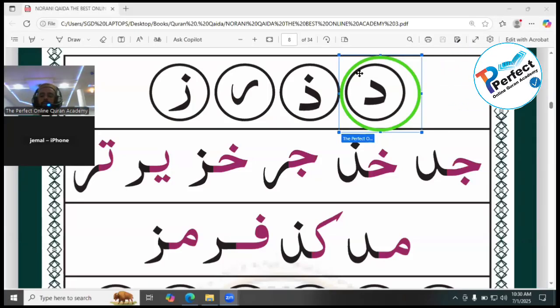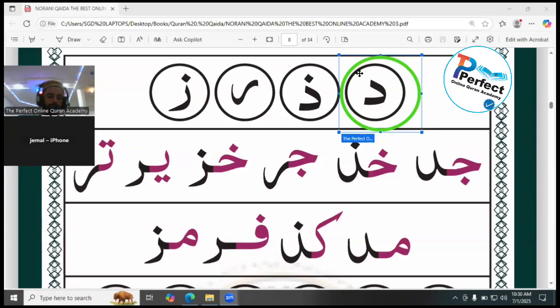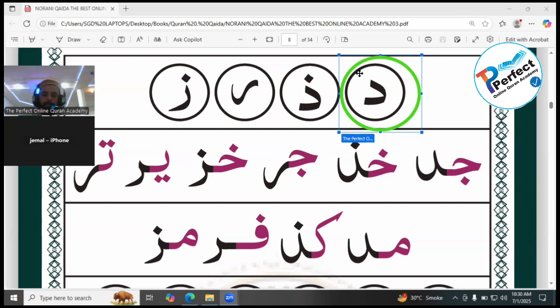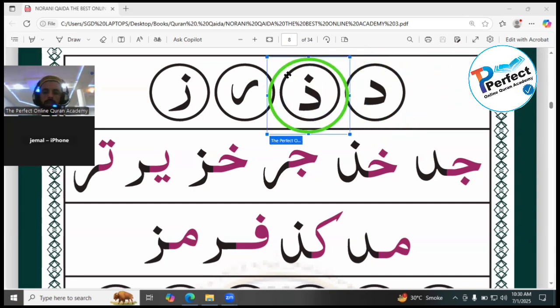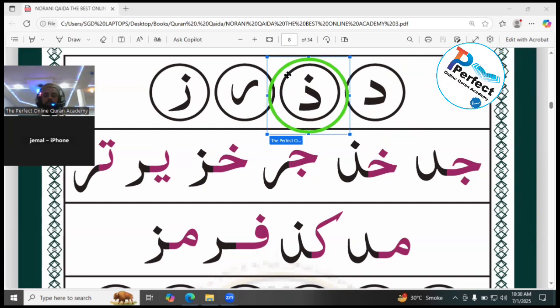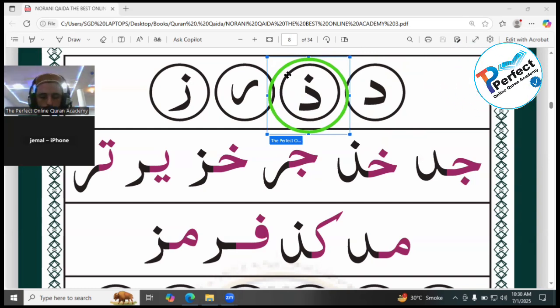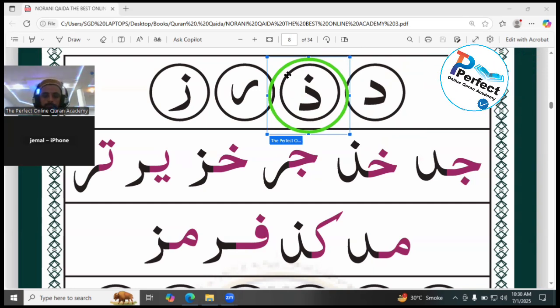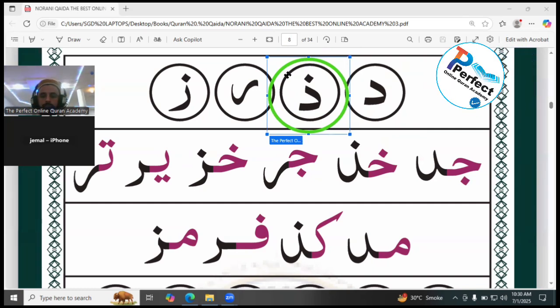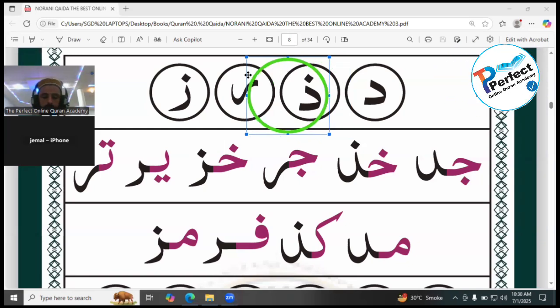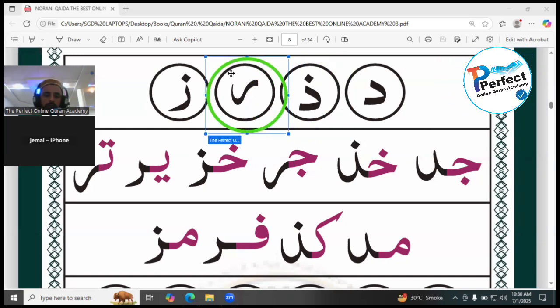This letter is dal. Dal. Moving to the next letter, dal. Do you know how many dots zal has? Can you tell me how many dots zal has? One dot. The next one is ra.